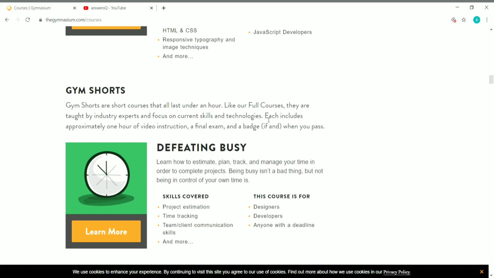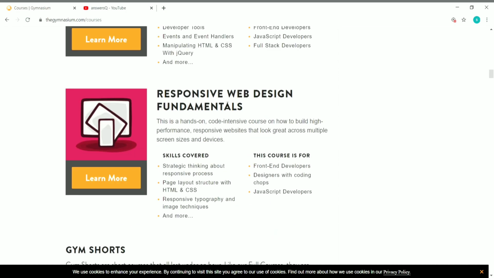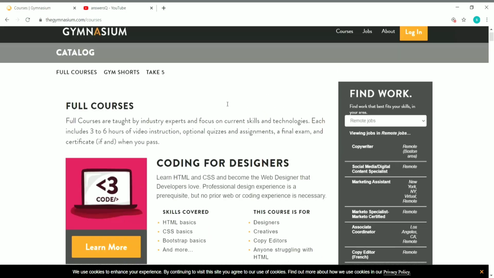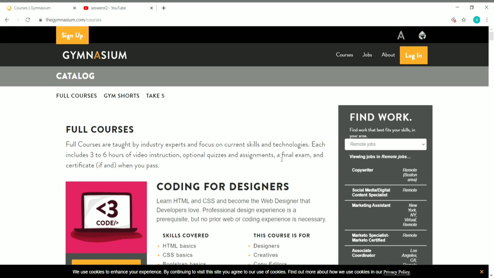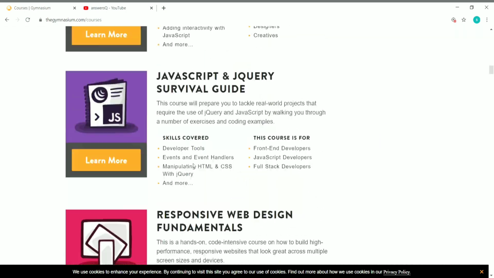You can see here. Each includes approximately 1 hour of video instruction and a final exam and a badge when you pass. So after completing the course, you have to take an exam and you will receive a badge for gym shorts that are short courses. And for full-length courses, you will receive a certificate. Let me show it. So here it is. Each includes 3 to 6 hours of video instruction, optional quizzes and assignments, a final exam and certificate when you pass. So you will get a certificate after completing the full-length courses and badge for completing the short courses.